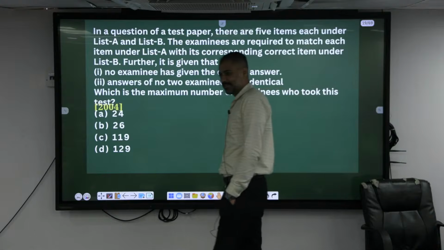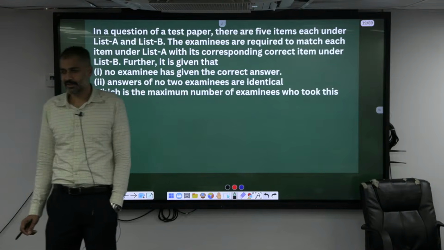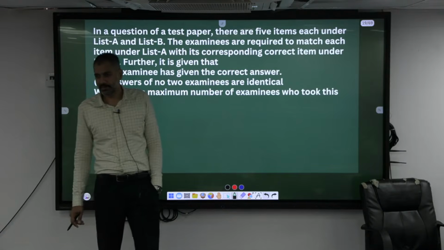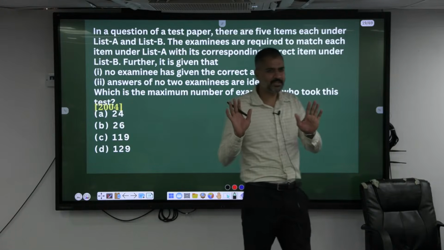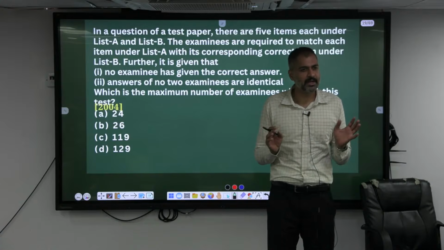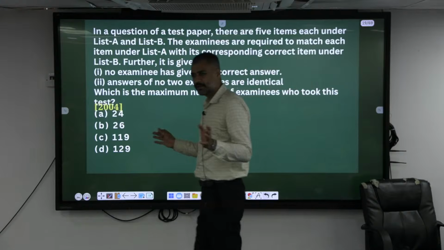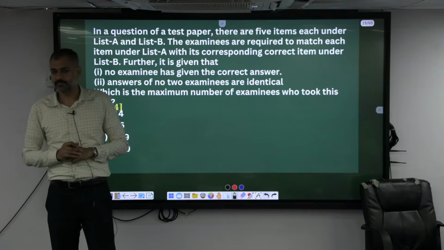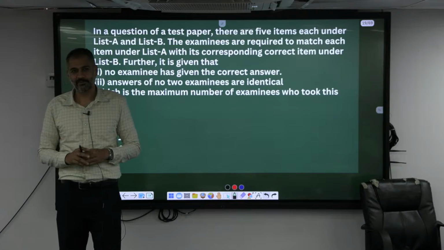24. How? What is the logic? 5 into 5, why? Now how will you do match the following? In the process of match the following, there are 5 elements here, 5 elements here. You have to match one with one. Let's say you're doing it randomly. Correctly, wrongly, anyway, how many different ways can you match 5 here with 5 here? 5 into 5, 5 factorial.